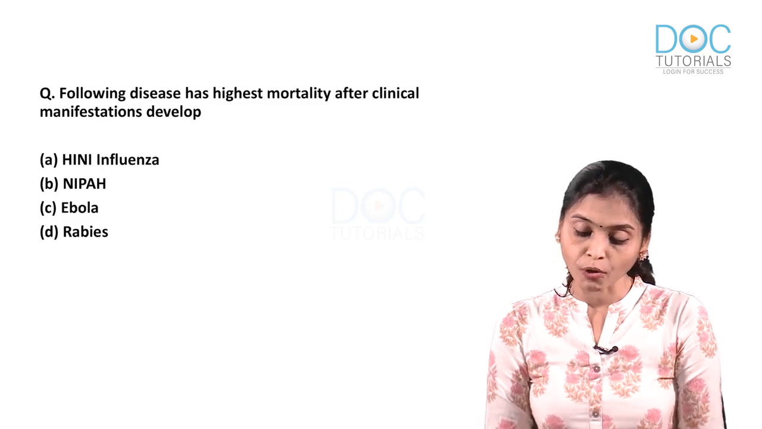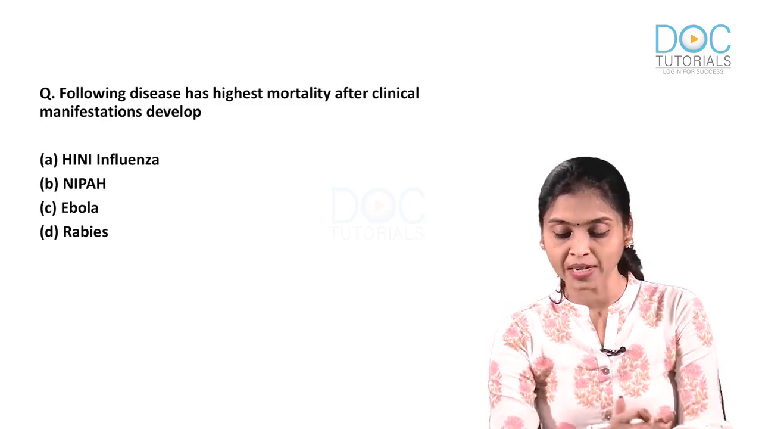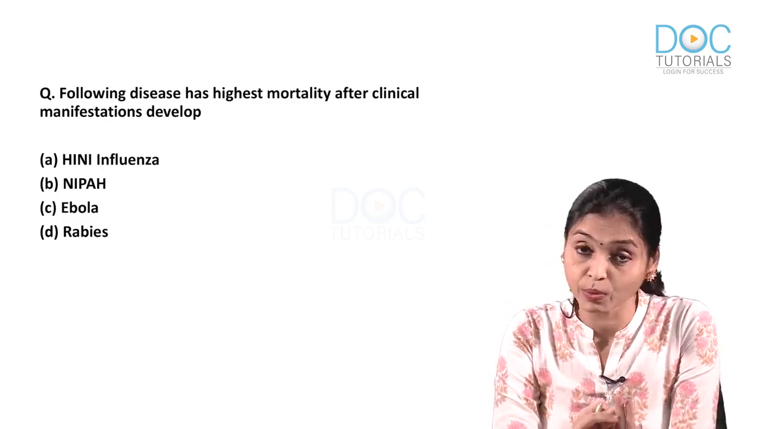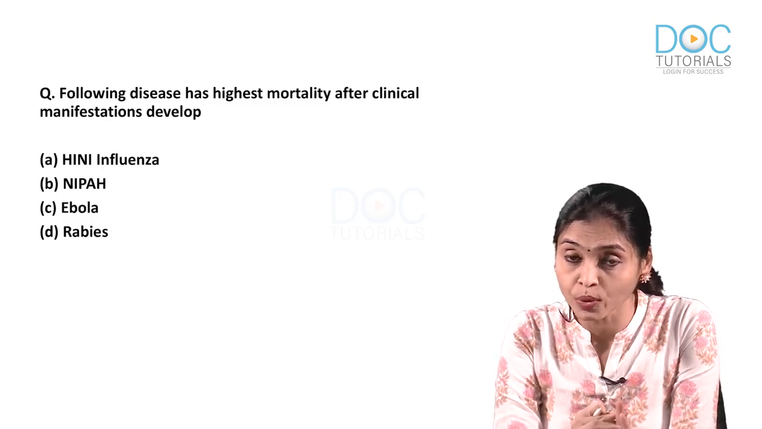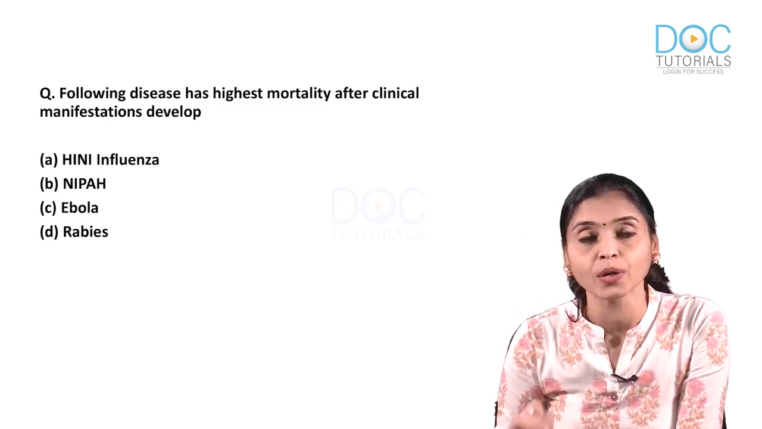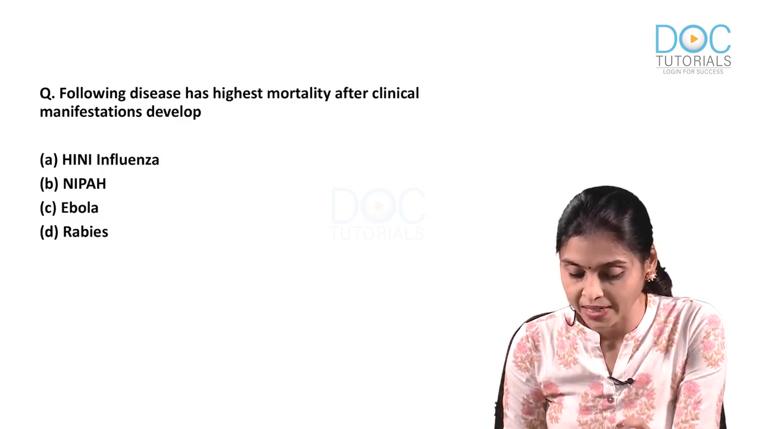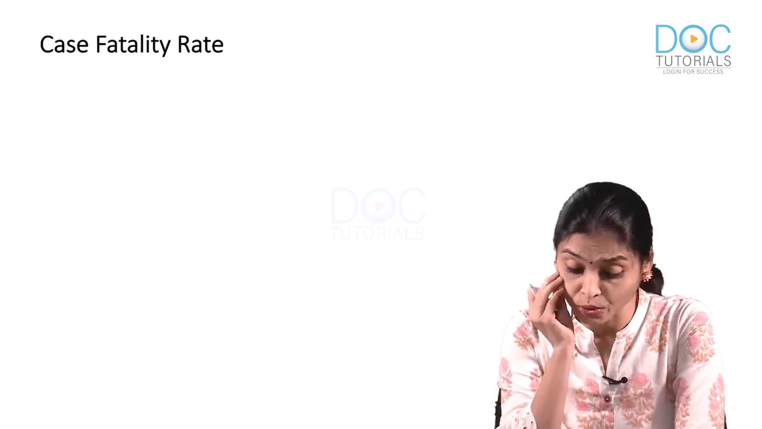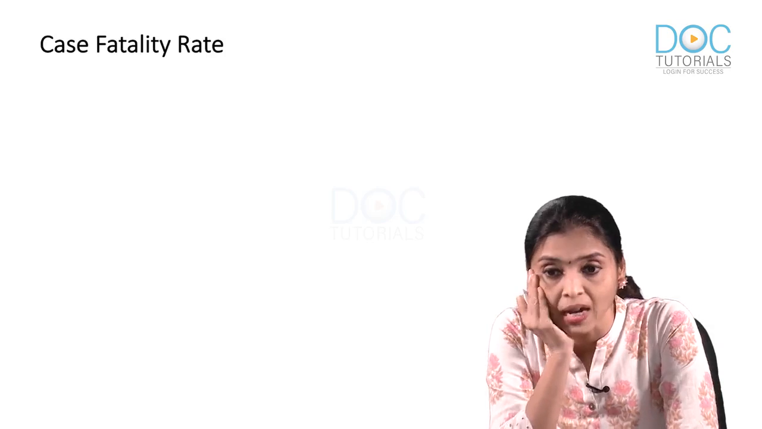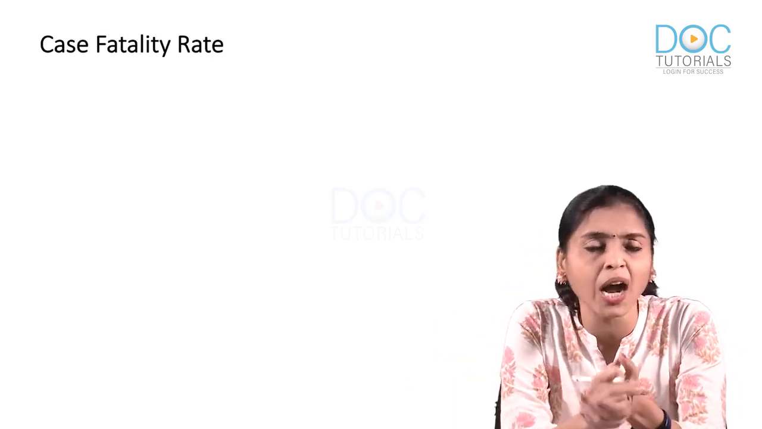Next question. The following disease has highest mortality after clinical manifestation develop. Which one has got highest mortality? How do you know which one has got highest mortality? By calculating case fatality rate. Okay, so that brings you to the next question. What is case fatality rate? Out of total people who got a disease, how many died?